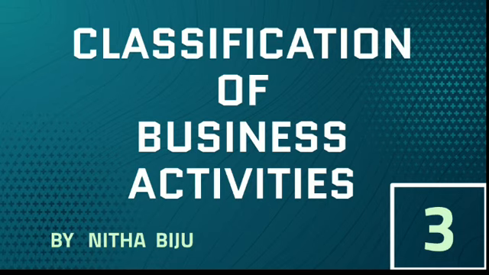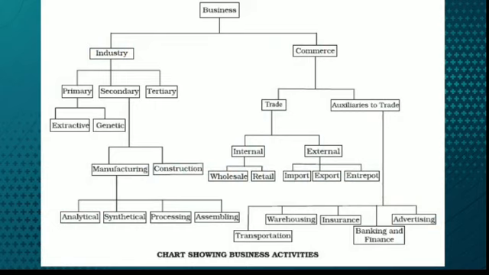Today we are going to continue with the classification of business activities. In our last class we studied trade and all the types of trade, and in today's class we are going to do the next branch of commerce, that is auxiliaries to trade. Auxiliaries to trade again have branches, which are also called service sectors: transportation, warehousing, insurance, banking and finance, and advertising. So this is what we are going to do in today's class, dear students.